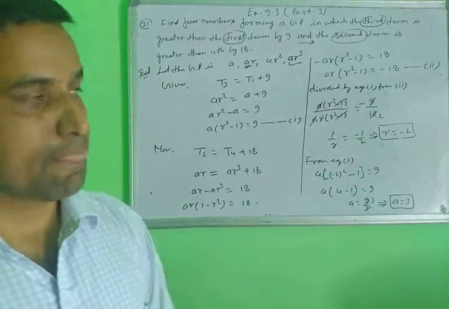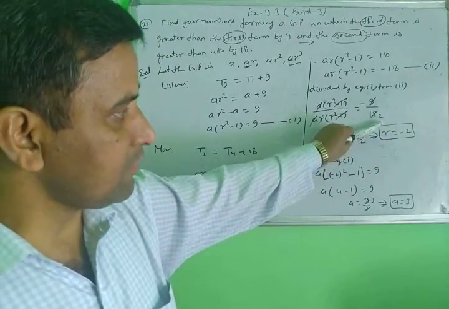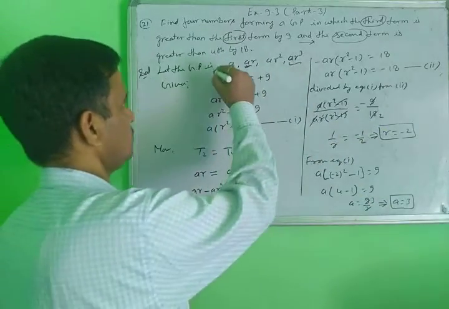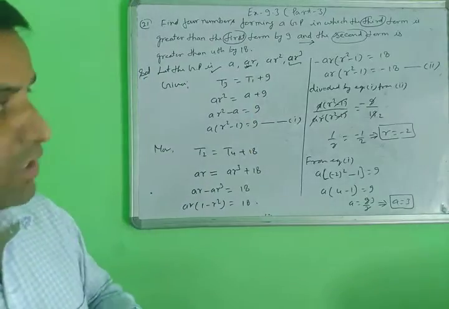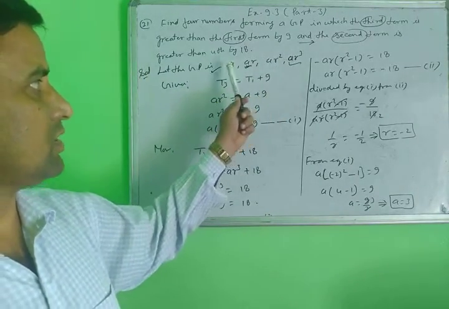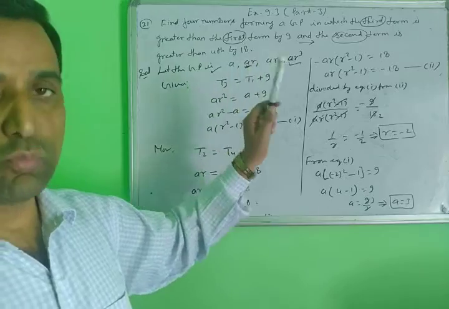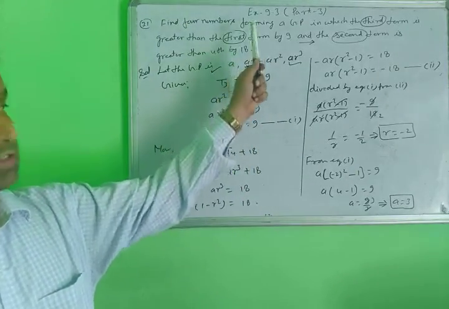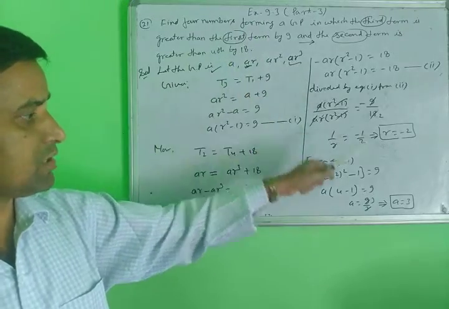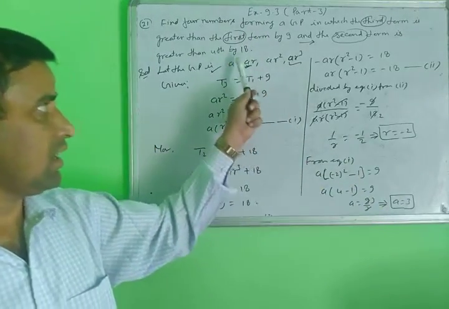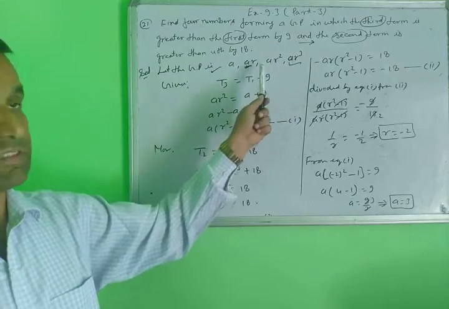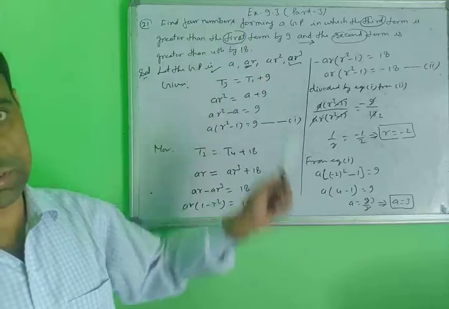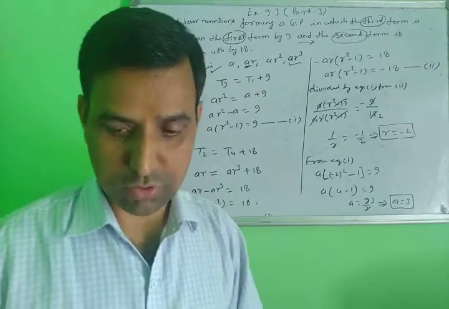So after getting the values of R and A, you will put them in this GP, the GP you assumed here. You are putting the values of A and R here. So you will get the original GP according to the given conditions. When you put the values of R and A in the assumed GP, you will get the original GP according to the given conditions. Yes, note it down, then solve ahead.